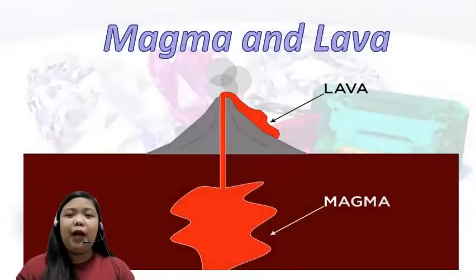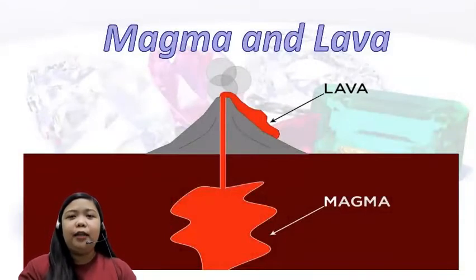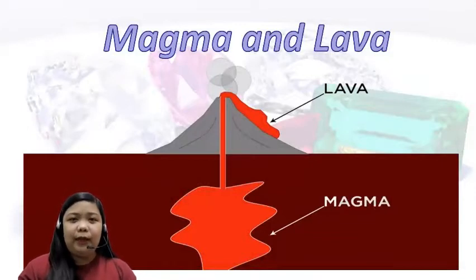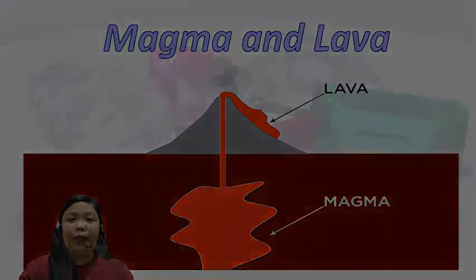In connection with the rocks and the rock cycle, we have here the difference between magma and lava. What is magma and what is lava? Basically, magma and lava both come from molten rocks. But what is the difference between the two? Magma is the molten rock found beneath the Earth's surface, while lava is molten rock found outside the Earth's surface when a volcanic eruption takes place.